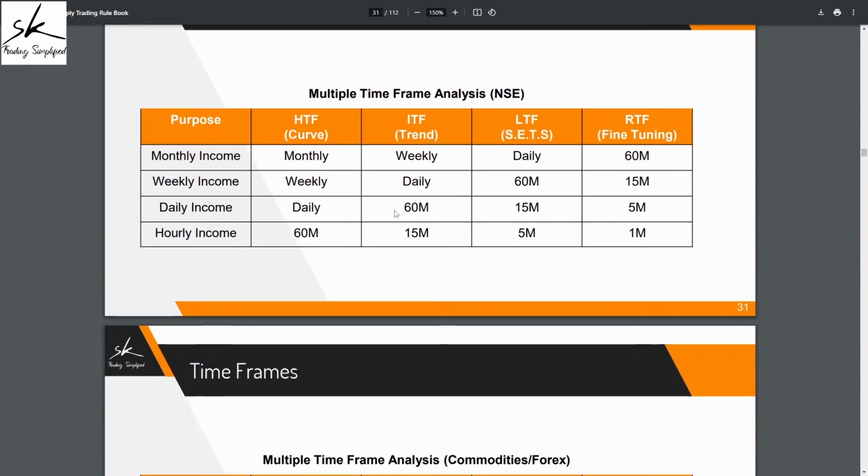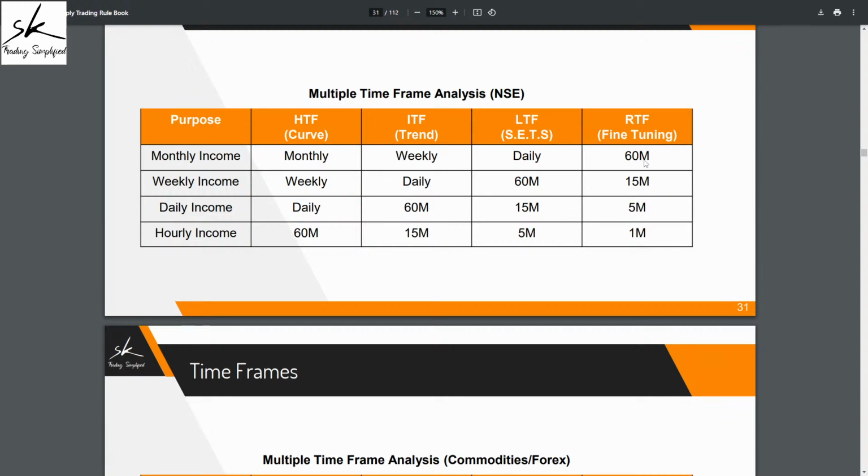Like in this example, I want to plan monthly income trades. So as a monthly income trader, my time frames are monthly, weekly, daily, 60. Monthly is the higher time frame, which is used for curve analysis. Weekly is the intermediate, used for trend analysis. Lower time frame is daily. That is where we get our SETS from. And in case I need to use the refining time frame, then my refining time frame will be 60 minutes, which can be used for multiple purposes like fine tuning the zone, type 2 and type 3 entries, or in case I need to apply some additional rules, that is also where this time frame can help us.